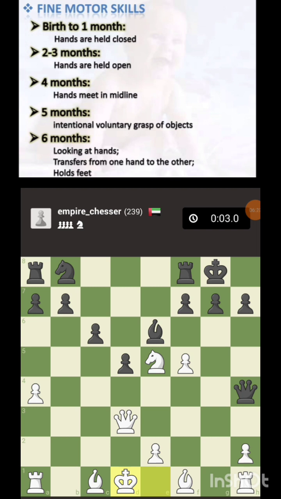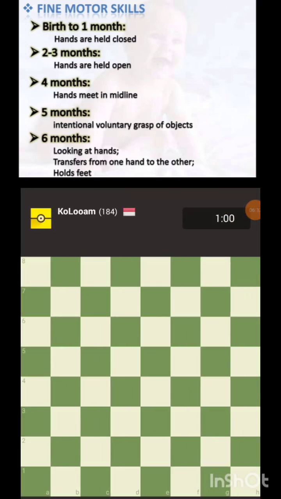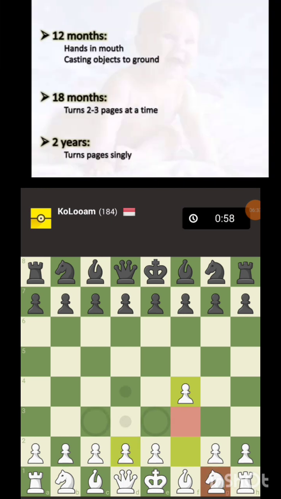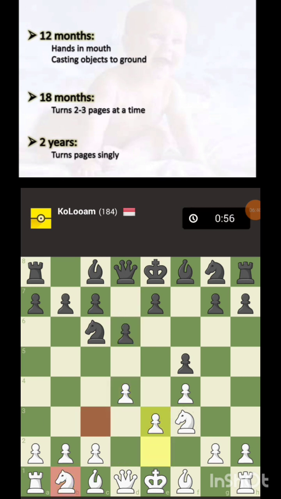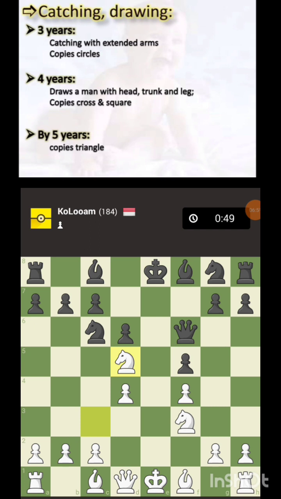If you hold a baby's hand, it's really hard to let go. It holds on as if its life is dependent on it. It's one of the reflexes. At 6 months he can look at his hand and transfer from one hand to another. By 12 months he can put his hand in the mouth and cast objects to the ground; he can throw it on the ground. By 18 months he can turn 2 to 3 pages at a time, and by 2 years he can turn pages singly.